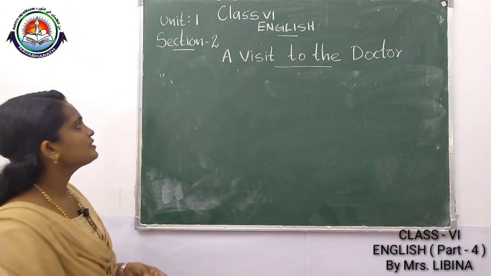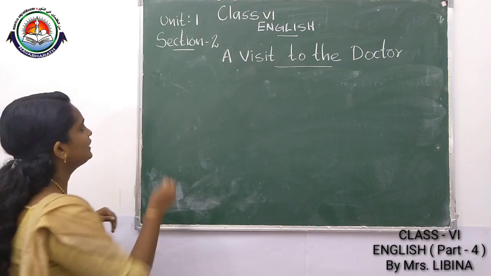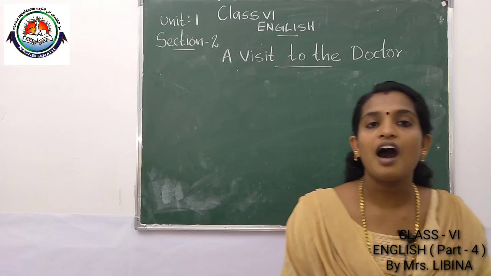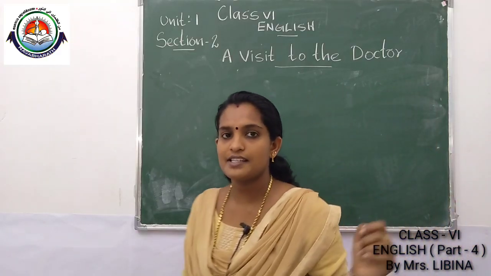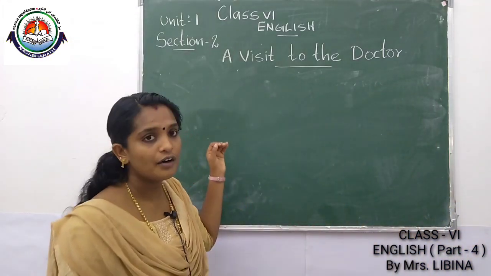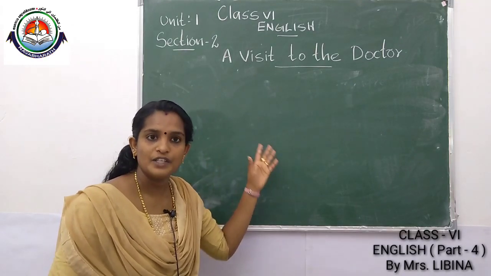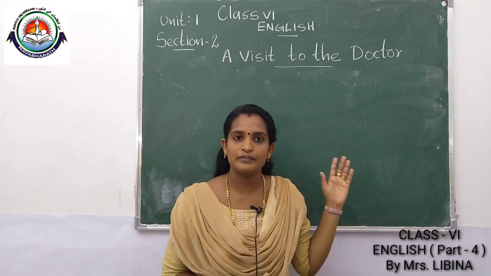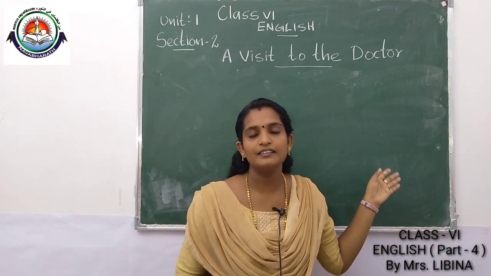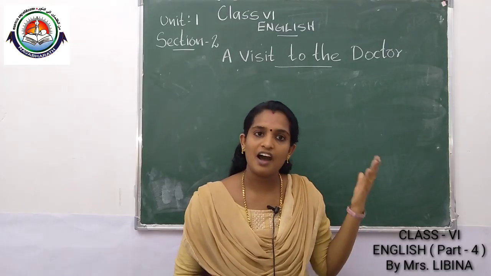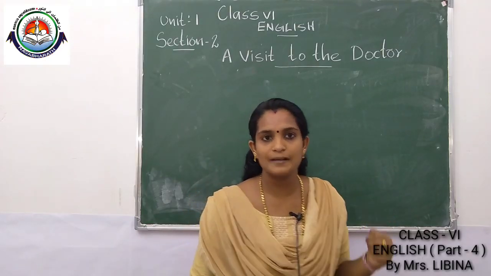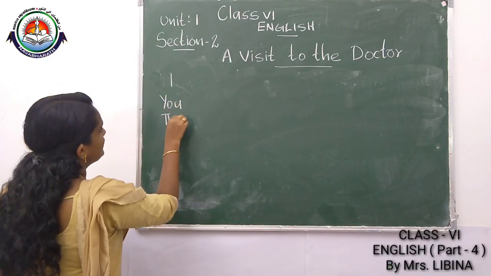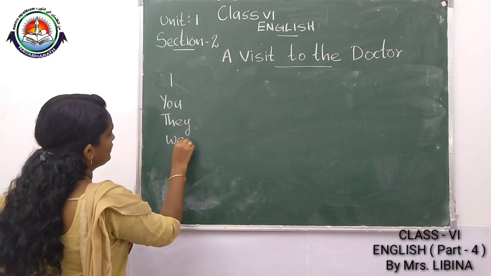Listen. One more detail I will give. When you have to use the auxiliary verbs has and have, that will be helpful for you. You have to know which one is singular and which one is plural. We use has, the auxiliary verb, with the singular subject, and have with the plural subject. Listen. I, you, they, we.